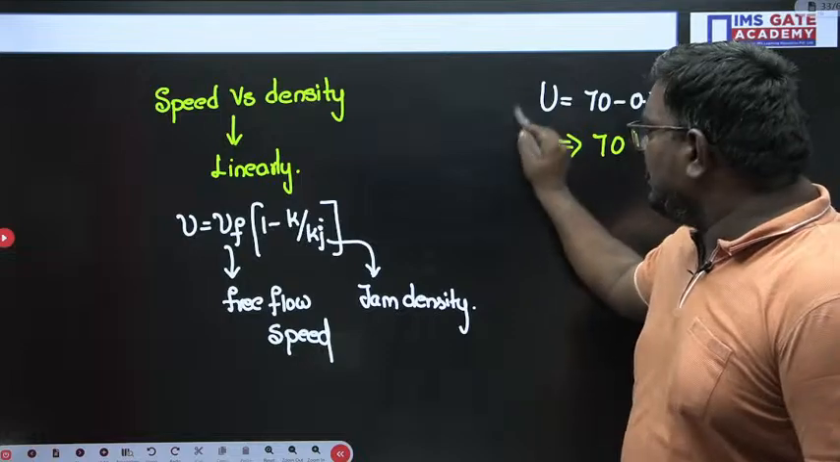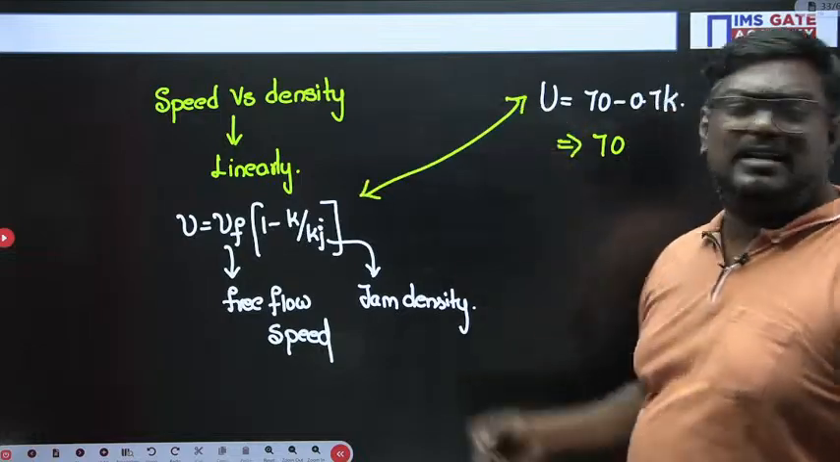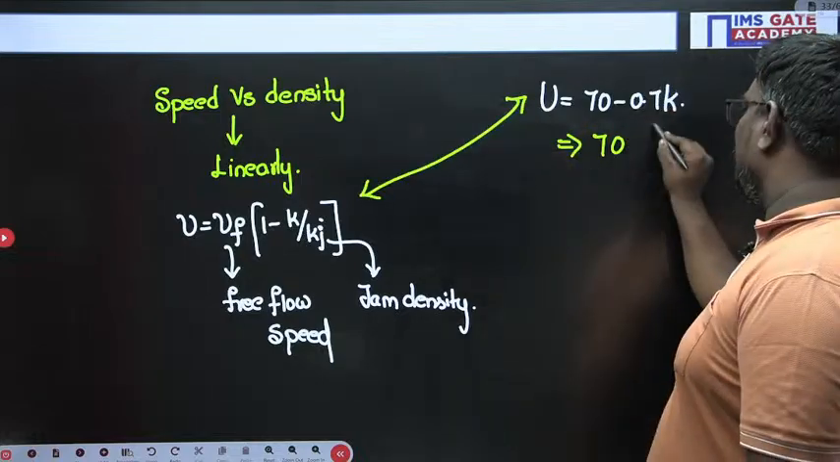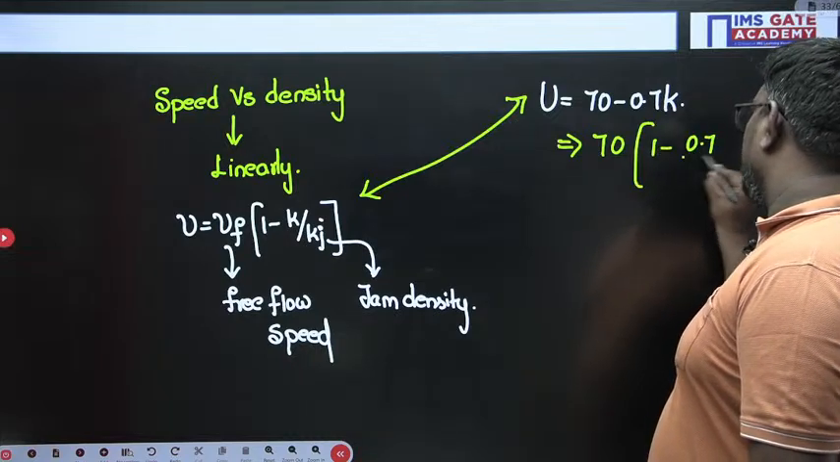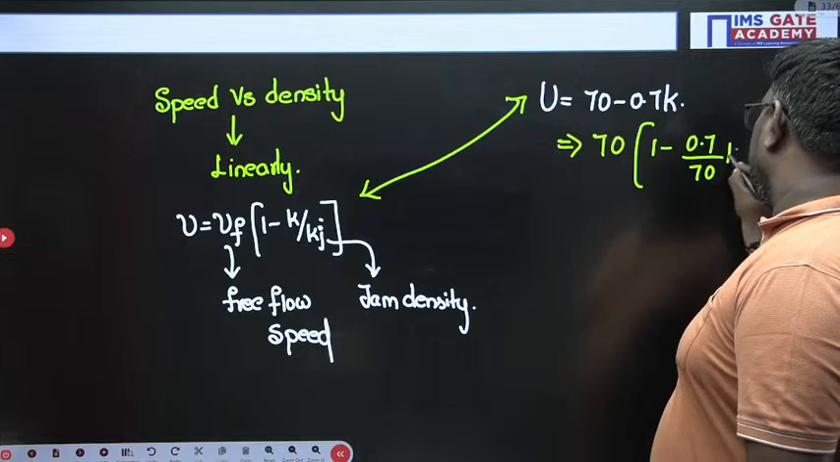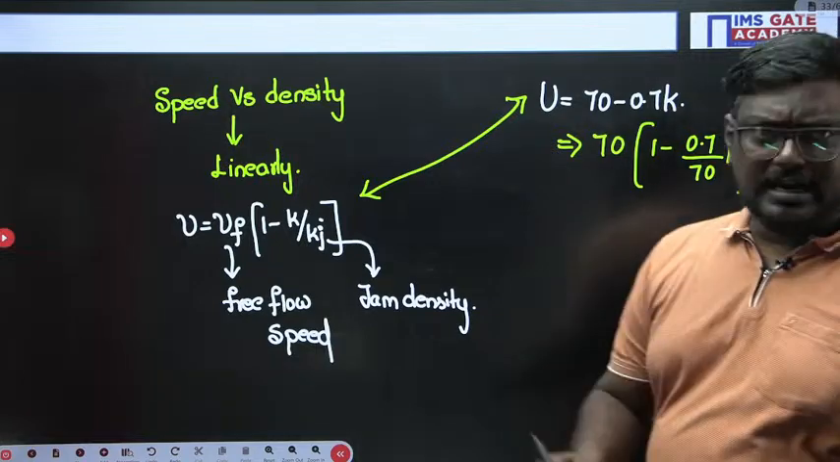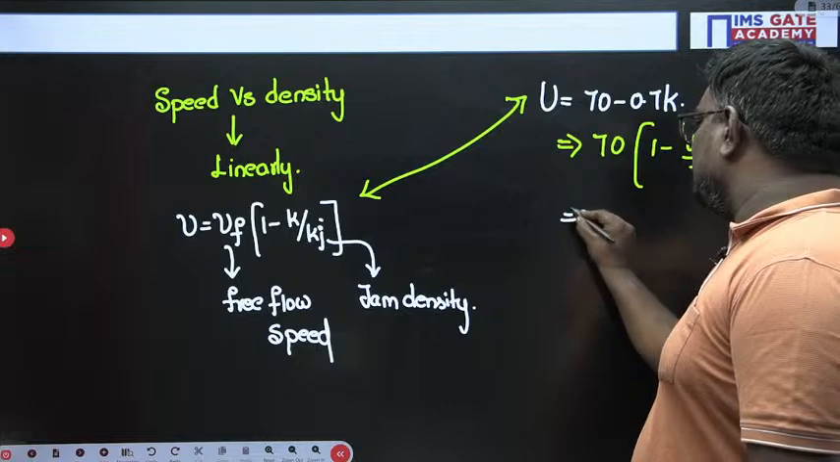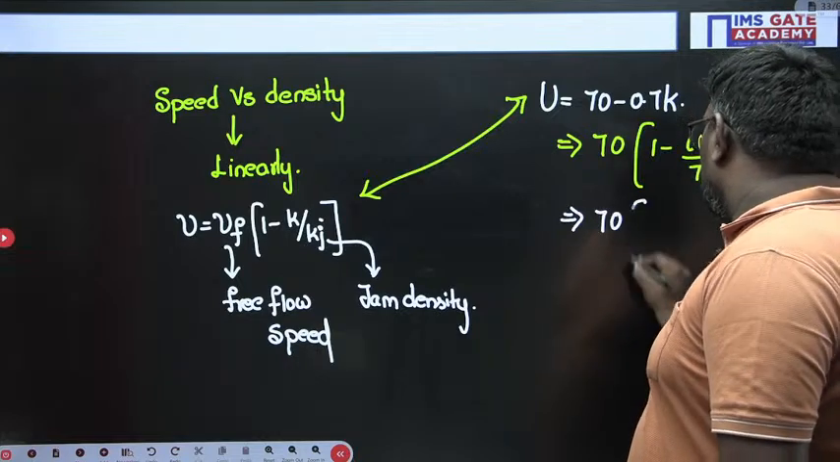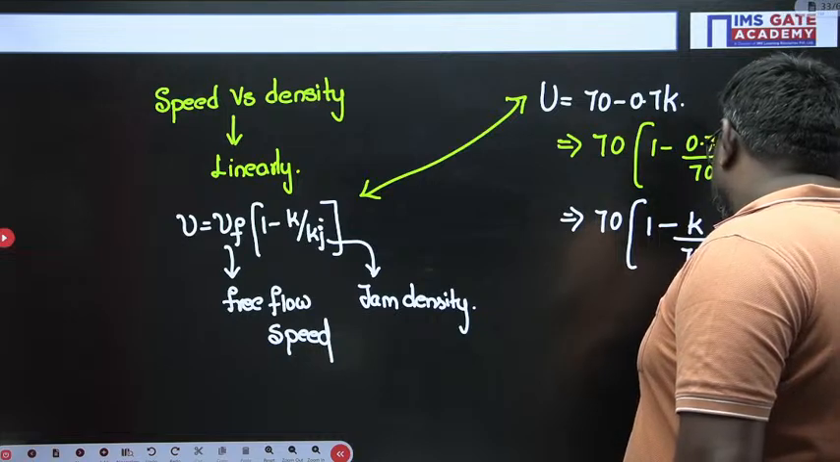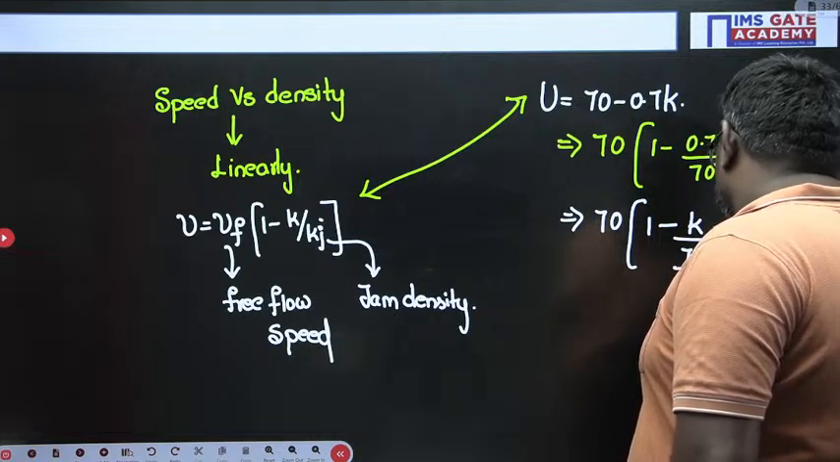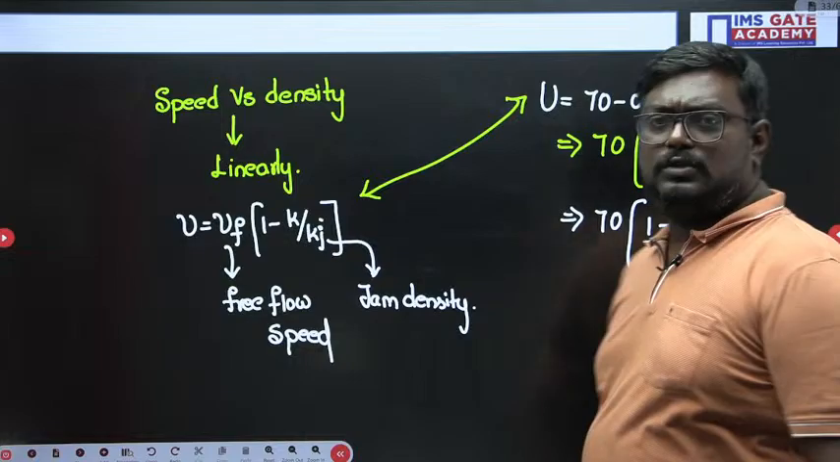You form the equation in this format. Let me tell you: if I take 70 common, you can write this equation as 70 into 1 minus k upon 70 by 0.7. This is what? kj. Are you clear?